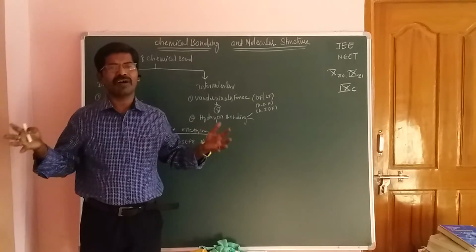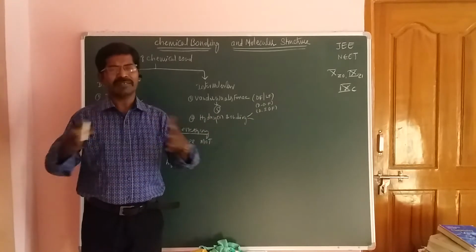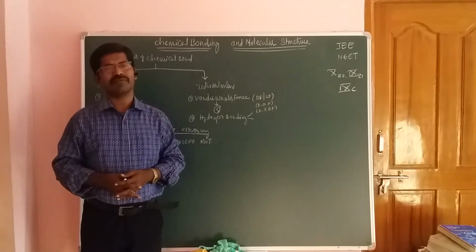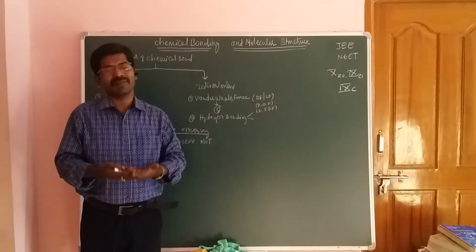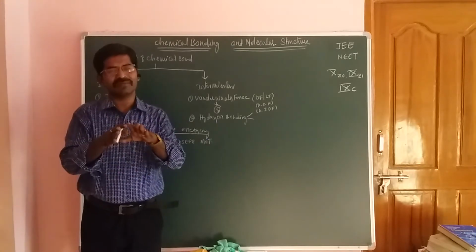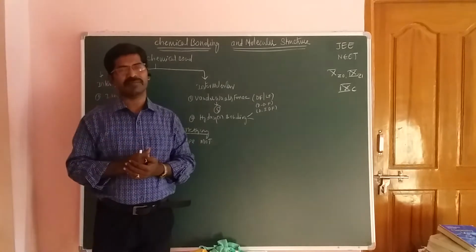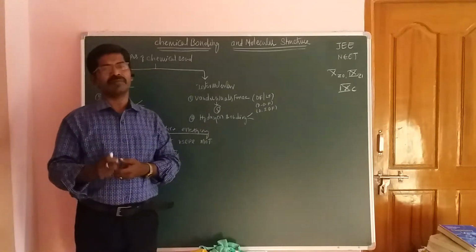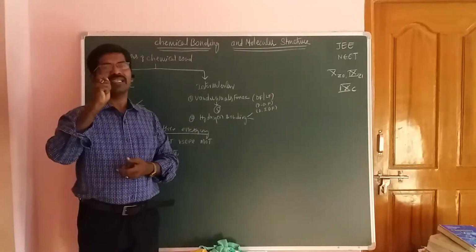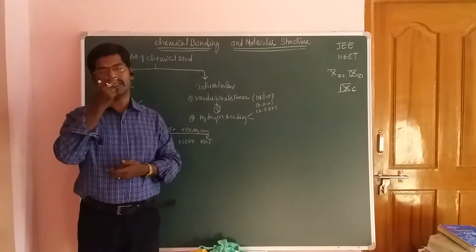After bond formation, atoms combine to form a molecule, and the molecules release some amount of energy. Less energy means more stable. So for the sake of least energy, more stability. Okay students, this is one concept.